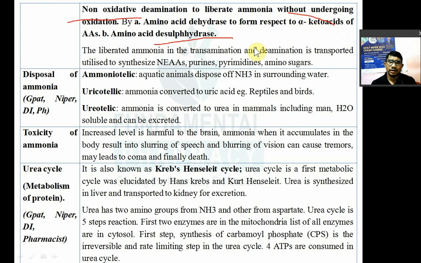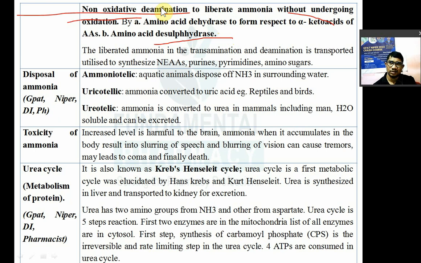तो नॉन ऑक्सीडेटिव डिएमिनेशन कौन करता है? लीवर में होता है. किसका होता है? ग्लूटामेट का होता है ना, ग्लूटामेट डिहाइड्रोजनेस. Now non-oxidative deamination is done by amino acid dehydratase enzyme to produce respective keto acid, and also amino acid desulfhydrase.